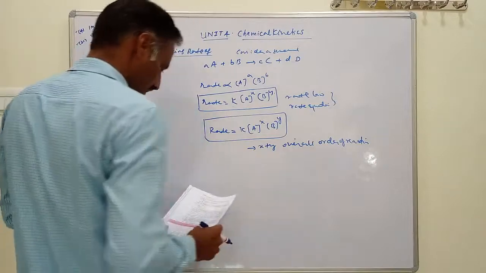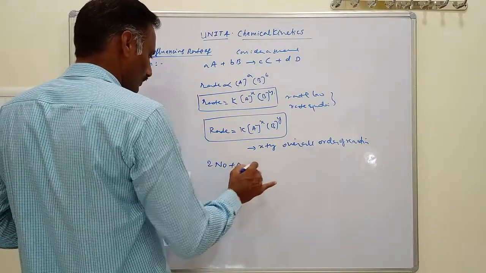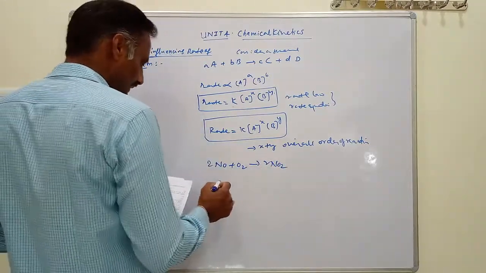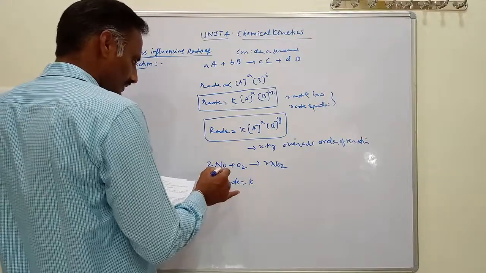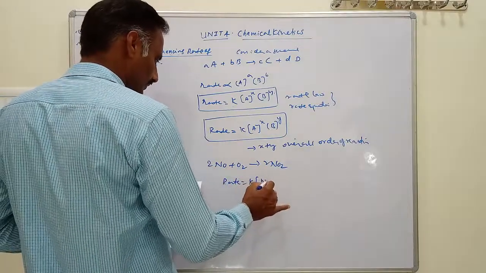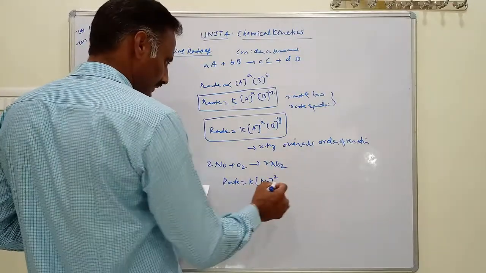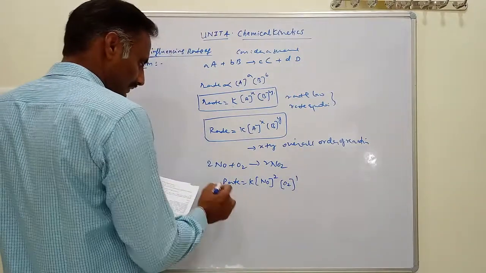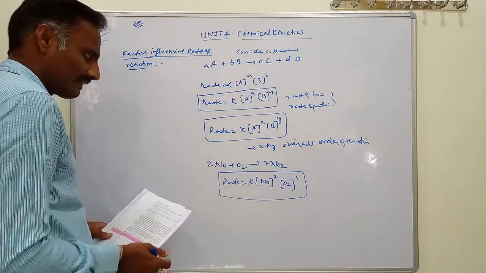2NO plus O2 gives 2NO2, and for this reaction we write rate equals rate constant times the concentration of NO, where the coefficient is 2, and the concentration of O2, where it is 1. This is called the rate law expression according to the balanced chemical equation.